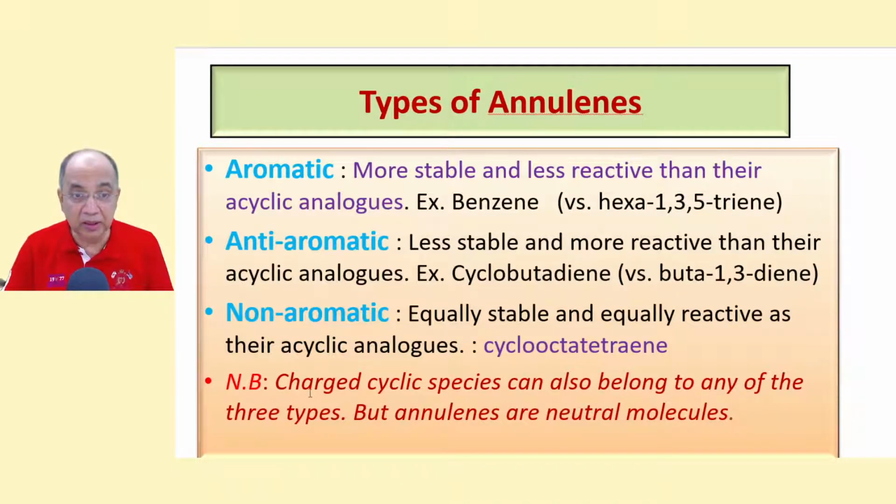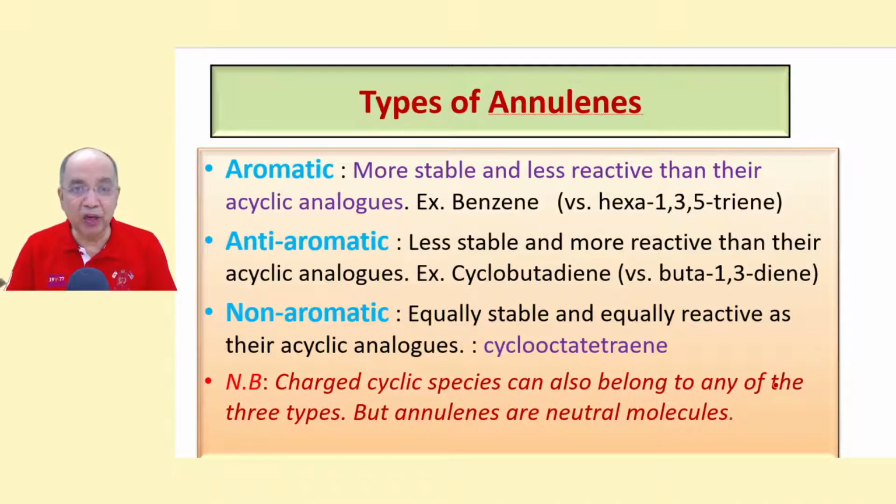But remember that annulenes are neutral compounds. They are carbocyclic rings. But aromatic, anti-aromatic, non-aromatic may not be restricted to only carbocyclic annulenes. It may be heterocyclic, it may be ionic also. Positive ions, negative ions can also be anti-aromatic, can be aromatic, right?